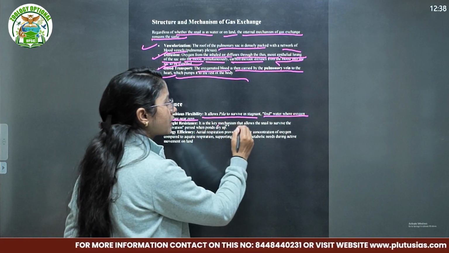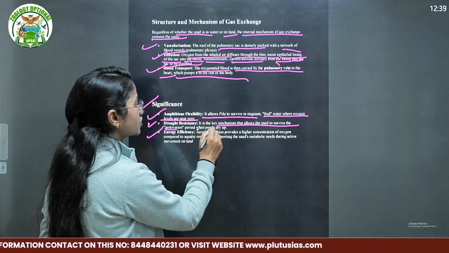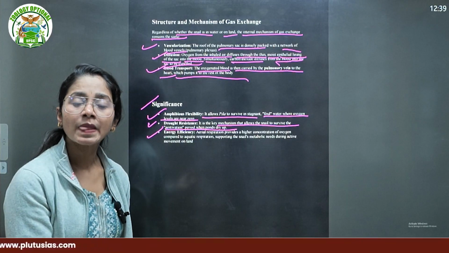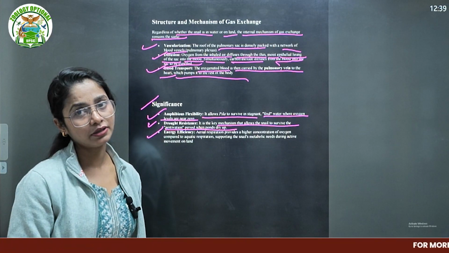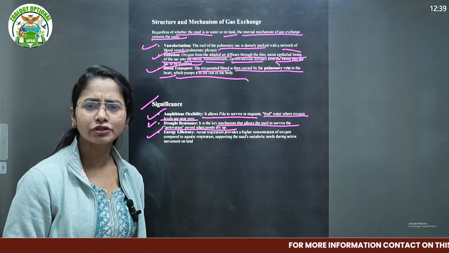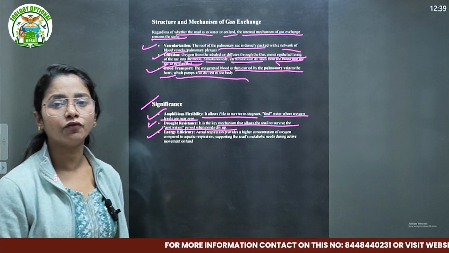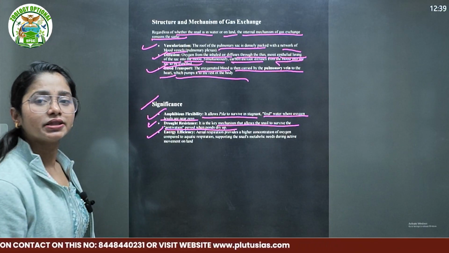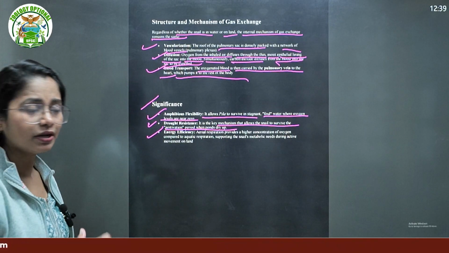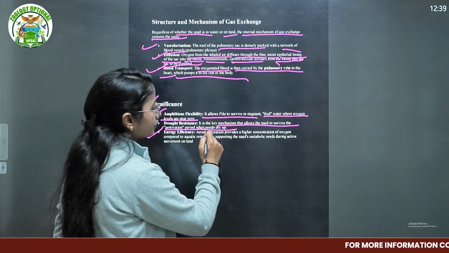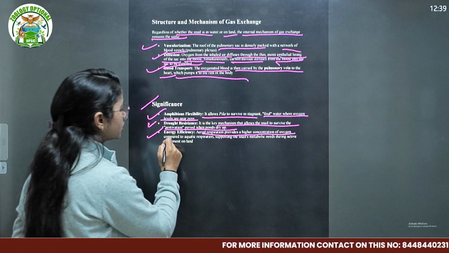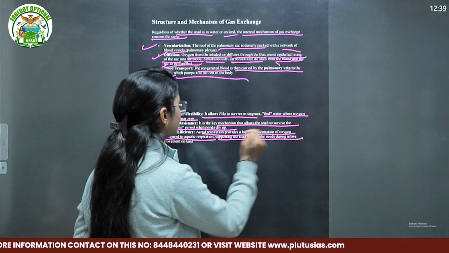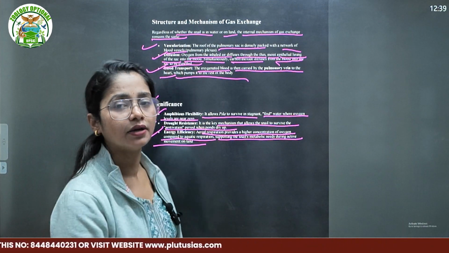Drought resistance, this is a key mechanism that allows a snail to survive the estivation period when ponds generally dry up. This is also one of the reasons that Pila has a diverse habitat, right? So it can live on the land for some time with the help of estivation and properly in the water areas too. Energy efficiency क्या है? Of course, with the help of that estivation process, they actually store the energy during that process, है ना? Slow respiration हो जाता है. So aerial respiration provides a higher concentration of oxygen compared to aquatic respiration, supporting the snail's metabolic needs during active movement on the land.